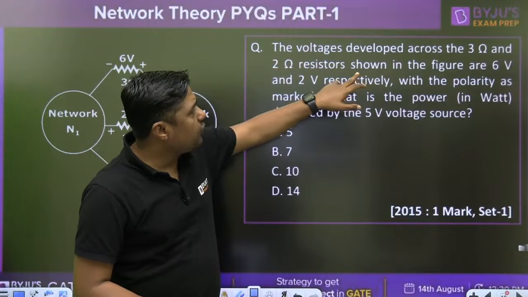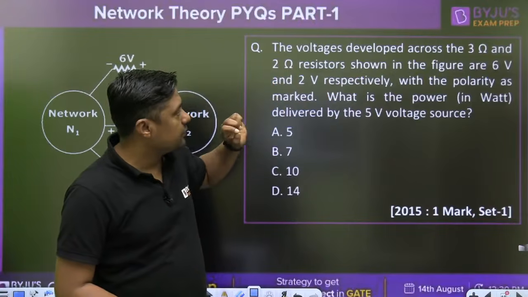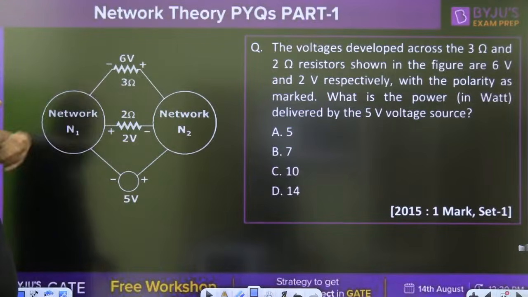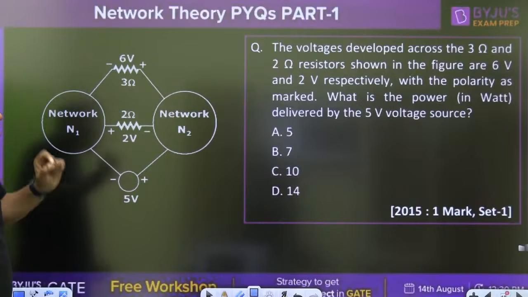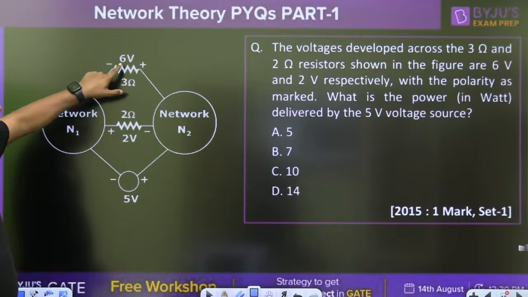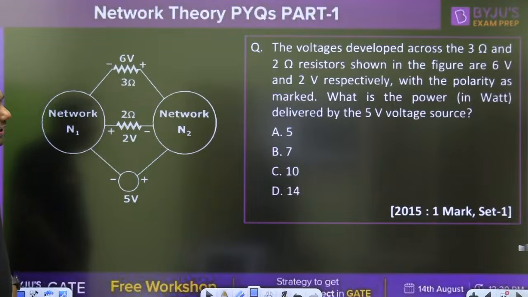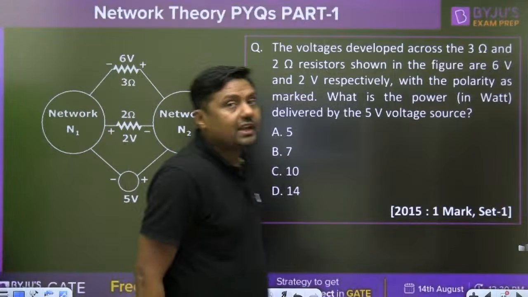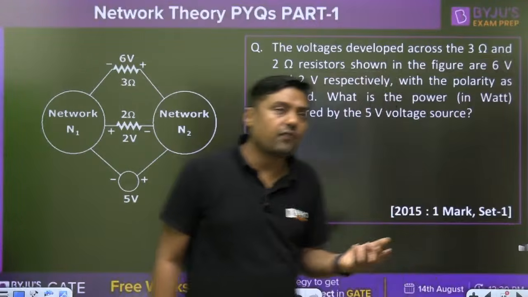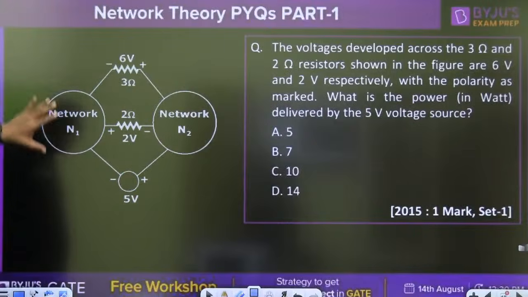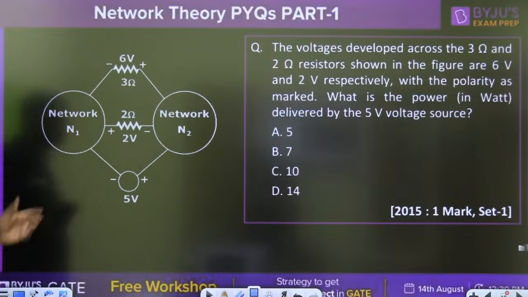The voltages developed across the 3 ohm and 2 ohm resistor, where is the 3 ohm? Here it is, with plus and minus marked, shown in the figure as 6 volt and 2 volt respectively. The voltage of 6 volt is given in the diagram, and the 2 volt is also given in the diagram. With the polarity as marked, what is the power delivered by the 5 volt source? Where is the 5 volt source? This is the 5 volt source. Any idea about this network? We have no idea about the components of that network.